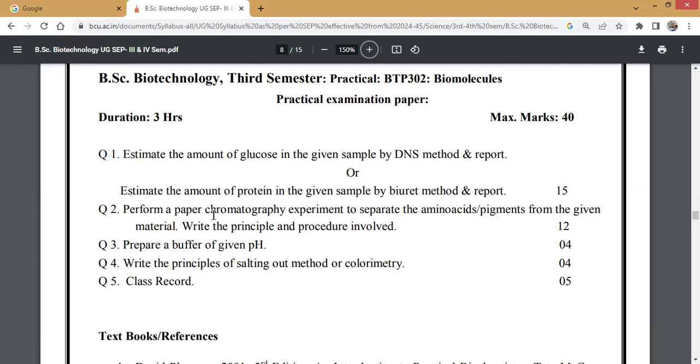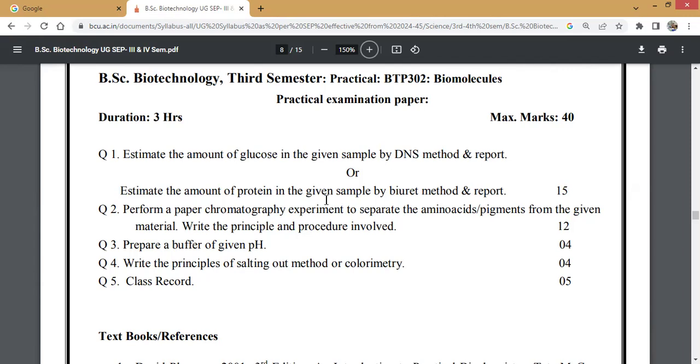Then question number 2: perform a paper chromatography experiment to separate the amino acids or pigments from the given material. Here you need to write the same thing, the principle and procedure involved in those steps. This carries 12 marks. So in every experiment, the principle, procedure, and then result are compulsory. Then prepare a buffer of a given pH.